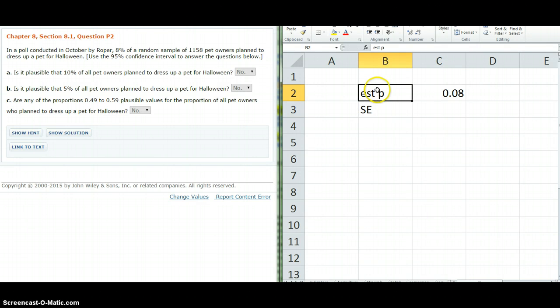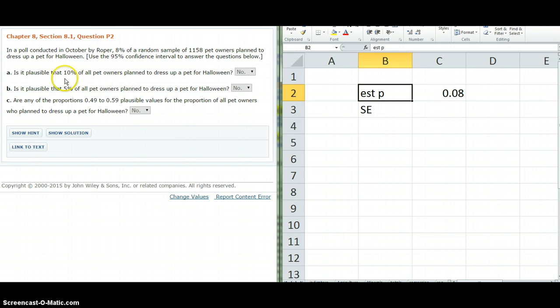Now this would typically be P hat instead of estimated P, but just to remind you what this P stands for, and because I'm not quite sure how to do the hat in Excel, 8% is our best guess. And that will typically be the case. Whatever value you get in the sample for a statistic will be your best guess at the population parameter value.